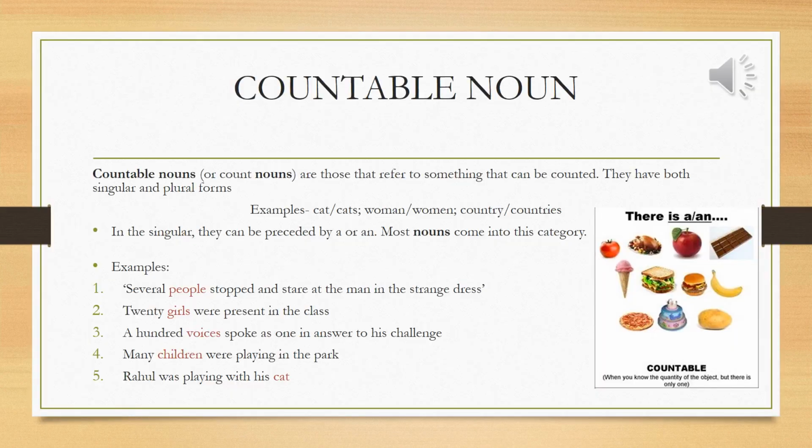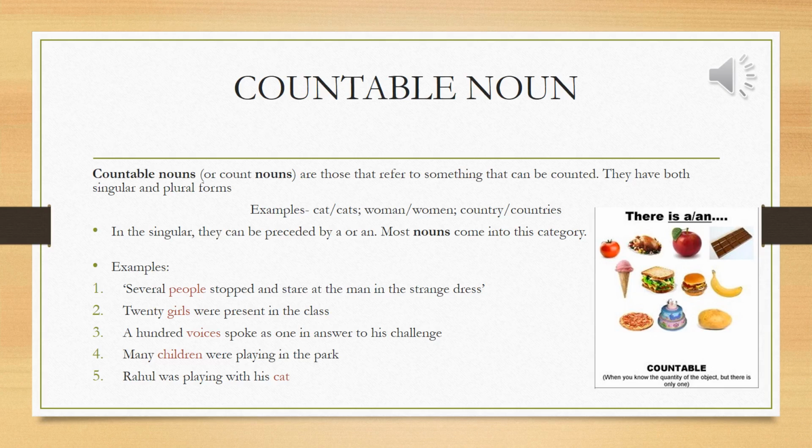Now let's see the definition of countable noun. Countable nouns are those that refer to something that can be counted. They have both singular and plural forms. Examples are cat, cats, woman and women, country, countries. In the singular, they can be preceded by a or an. Most nouns come into this category.